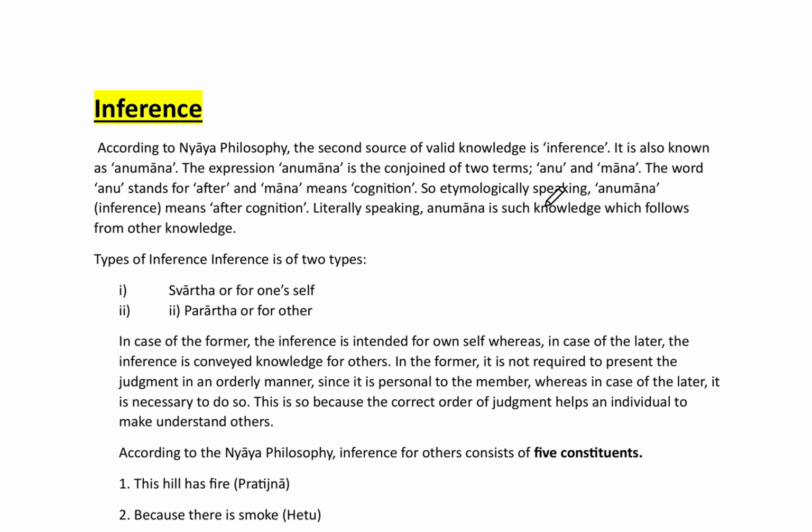So, etymologically speaking, Anuman, inference, means after cognition. Literally speaking, Anuman is such knowledge which follows from other knowledge. This inference is totally different from perception. Inference means that you are taking that cognition and trying to make an association with your past knowledge to define the present knowledge. So this is inference.